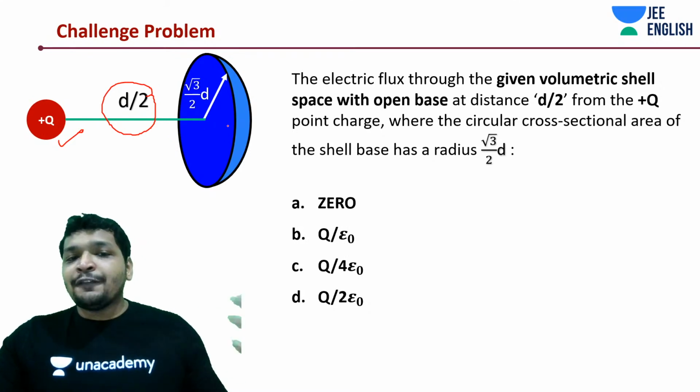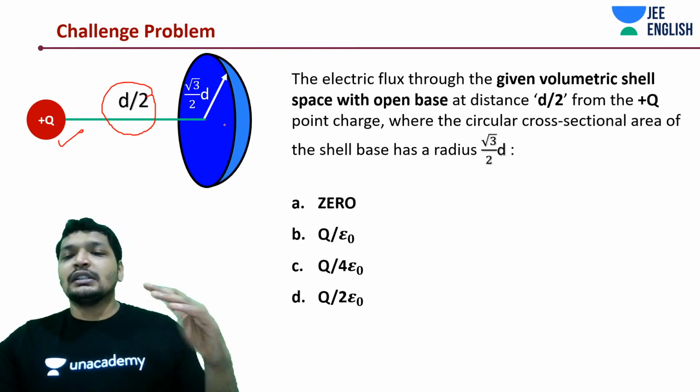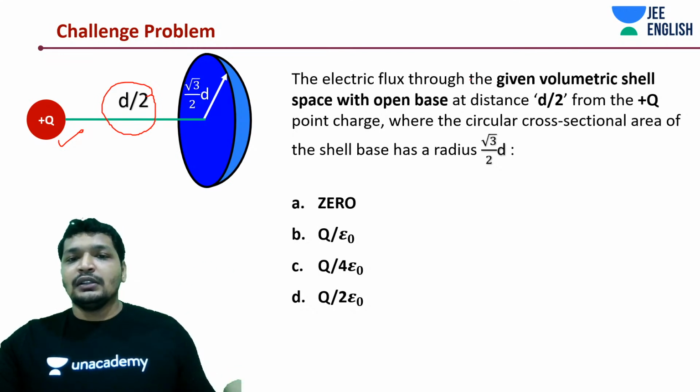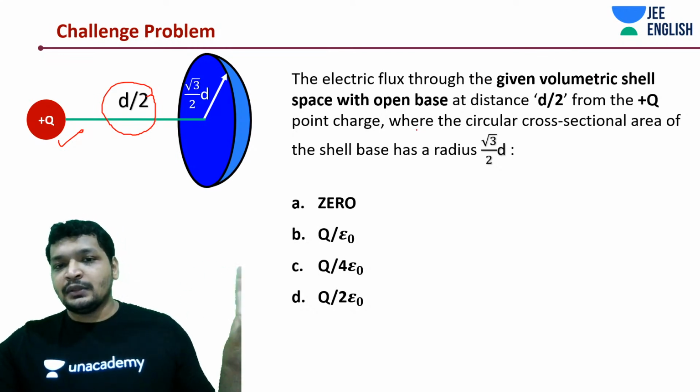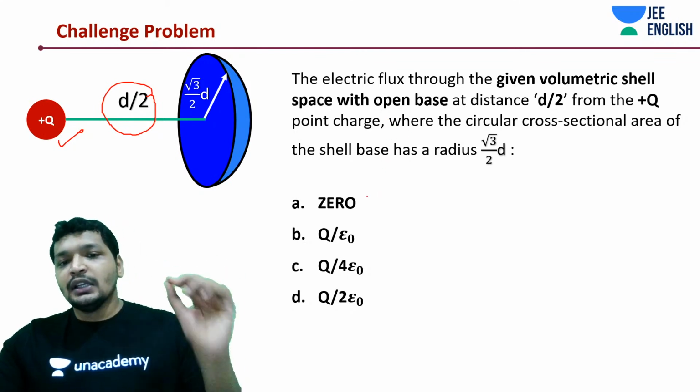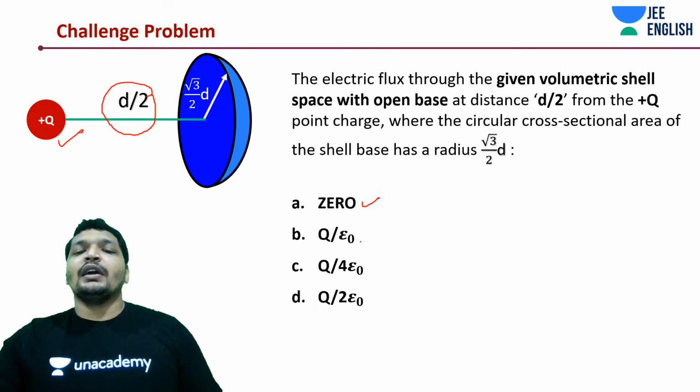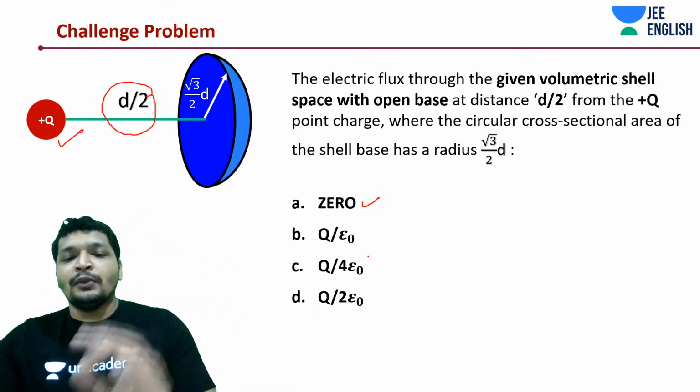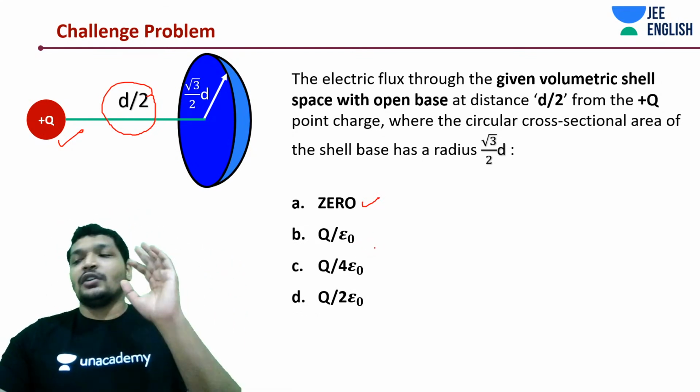Okay, now find out the flux through this surface, through this given volumetric shell. It's basically that thin line. It's basically area only. Whether it's 0, whether it's q by epsilon naught, whether it's q by 4 epsilon naught, whether it's q by 2 epsilon naught.